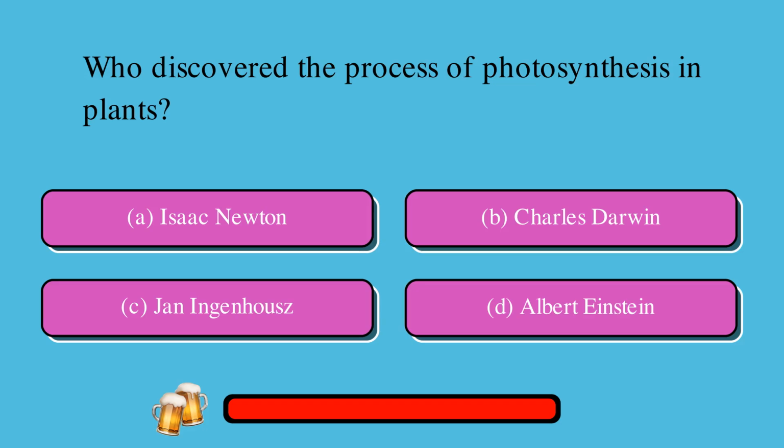Who discovered the process of photosynthesis in plants? Is it A. Isaac Newton, or B. Charles Darwin, or C. Jan Ingenhousz, or D. Albert Einstein? The correct answer is C. Jan Ingenhousz.